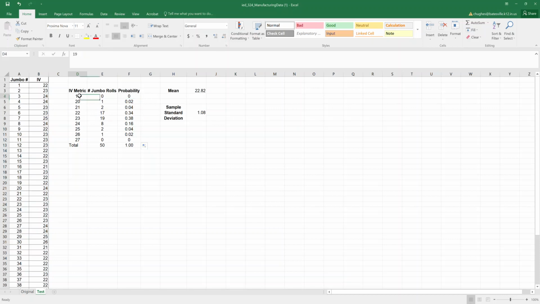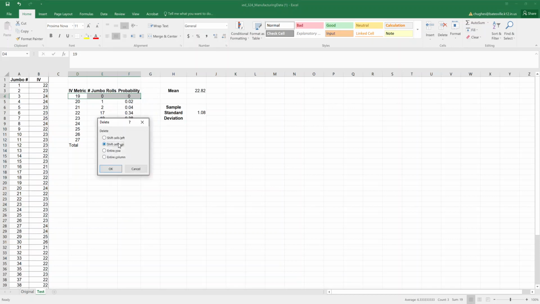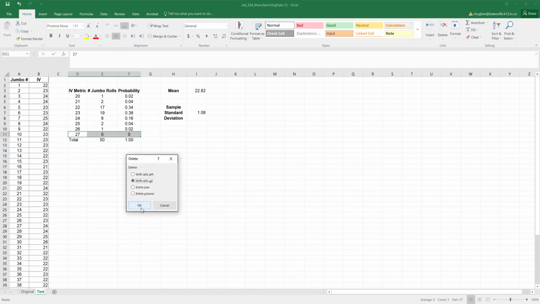We can go ahead and get rid of the cells here, so I'm going to highlight these 3 cells, right click and choose delete. I'm going to shift the cells up and say OK. And I'm going to get rid of the 27 as well by doing the same operation and shifting the cells up, so that when they're deleted, those cells go into place. You'll notice it does not impact the formulas by deleting those cells.